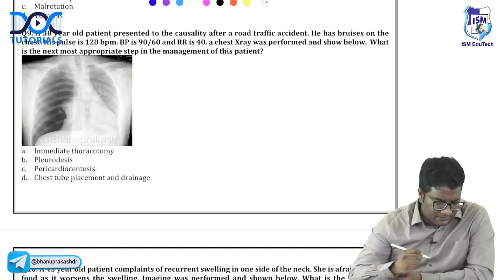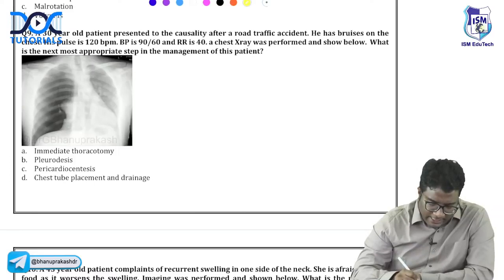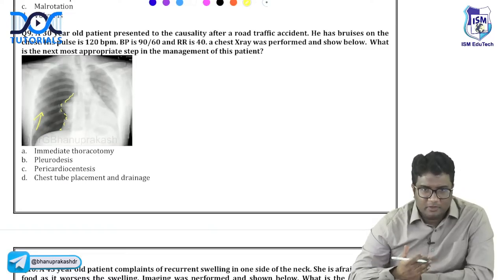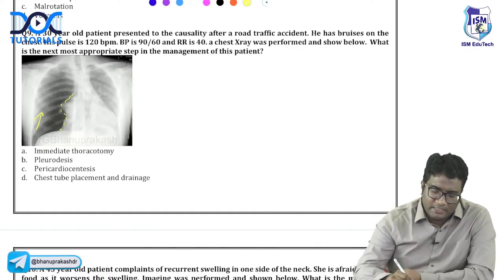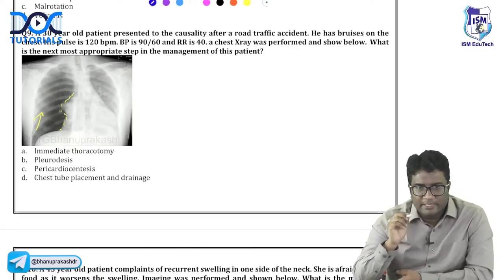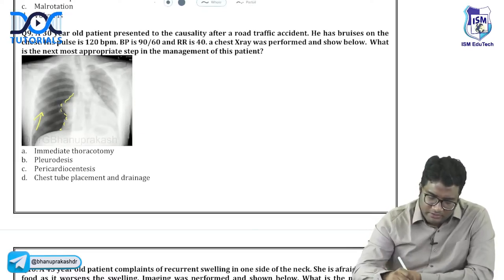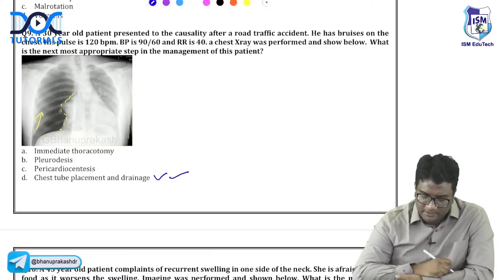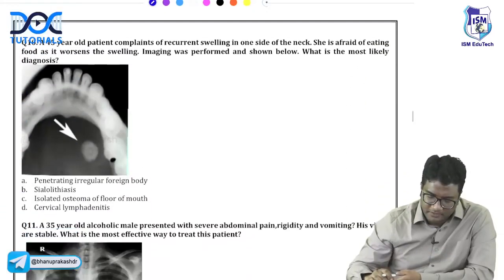What are you seeing here? You are seeing absent bronchovascular markings. You are seeing a visceral pleural line. So when you see absent bronchovascular markings and a visceral pleural line, what is the treatment that you do? You go for a wide bore needle, large bore needle, followed by ICD, right? Intercostal drain. So you can see chest tube drainage, right? ICD should be done. So the answer should be ICD, the wide bore needle with ICD. Okay.